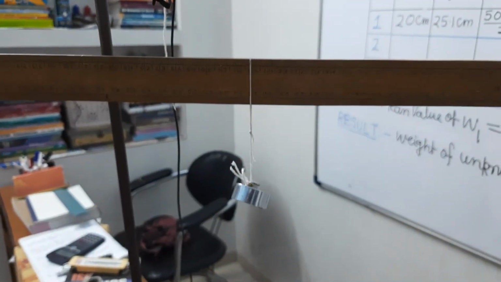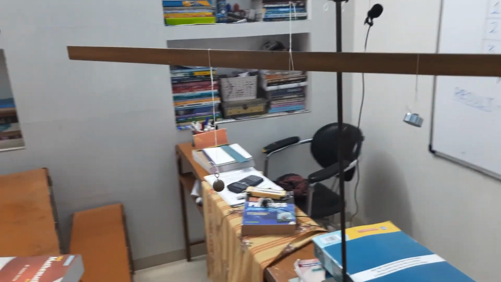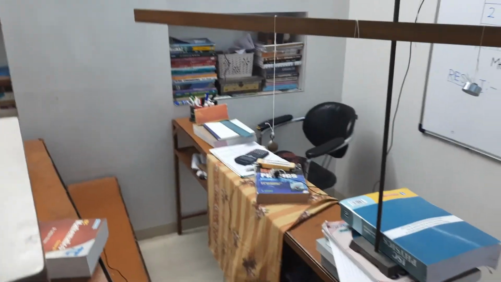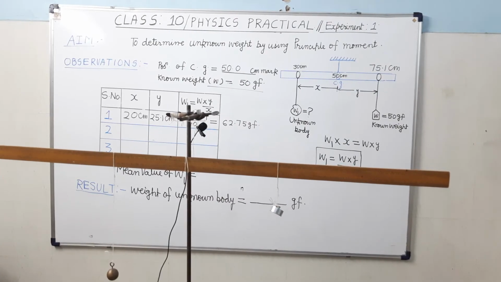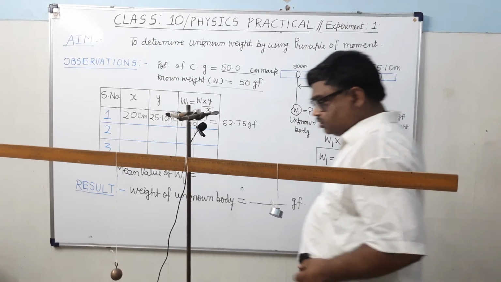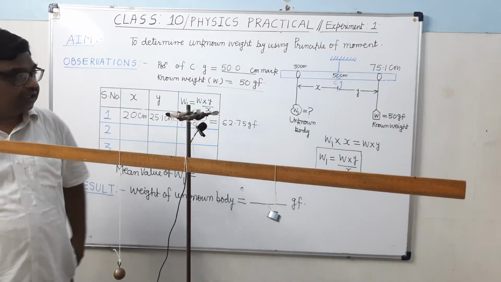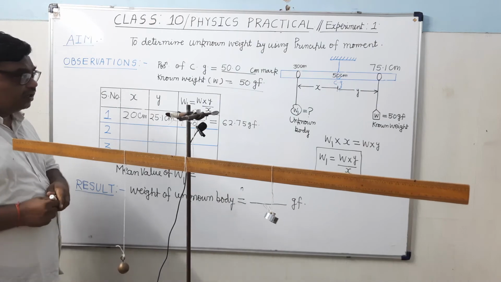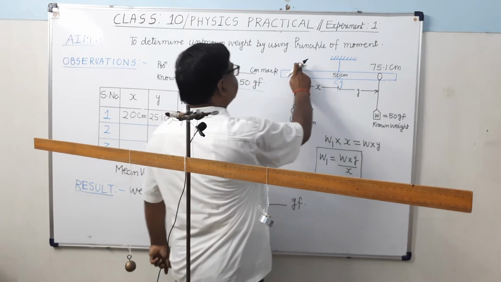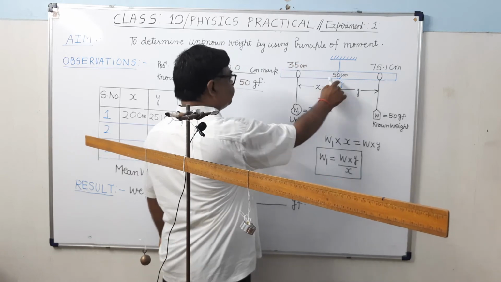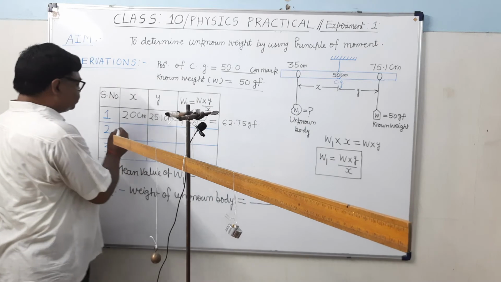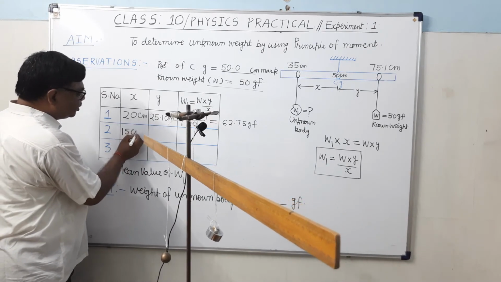At this mark, the known weight is balancing. There is no need to record the unknown weight position because you have already suspended it at 35 centimeter. So now note down these positions. When it was at 35 centimeter, what will be the distance x? 50 minus 35, that is equal to 15 centimeter.